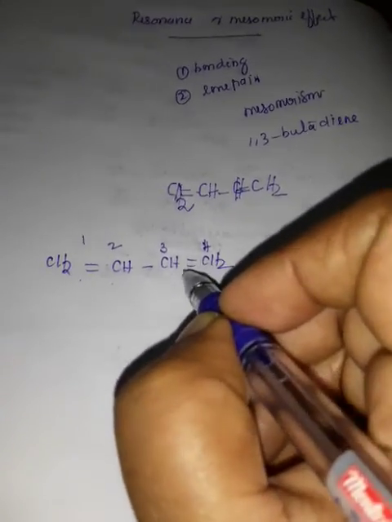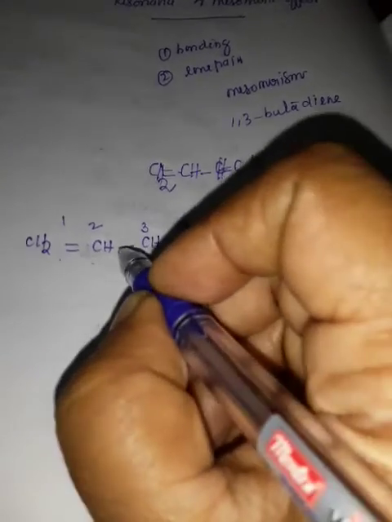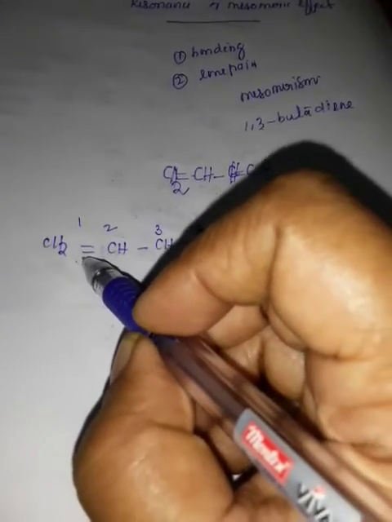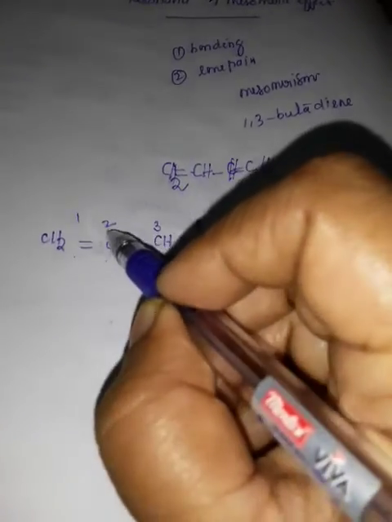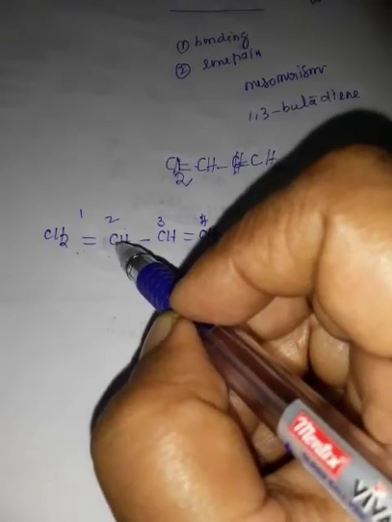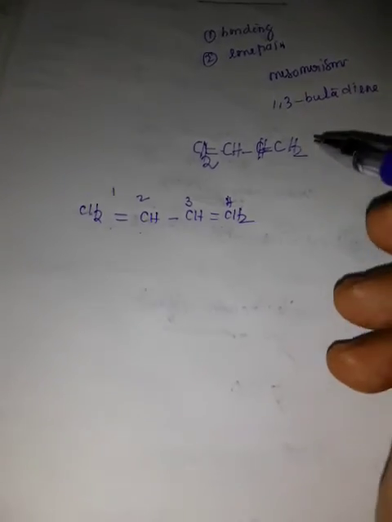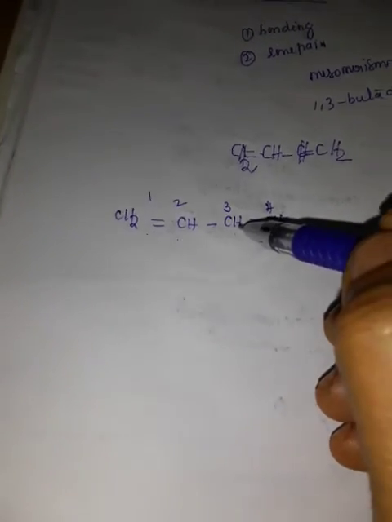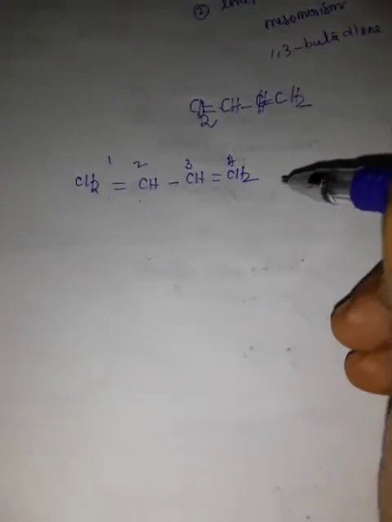Carbon 1 and 2 and carbon 3 and 4 have the same bond length, both being double bonds, but the bond between 2 and 3 should have a different length. But experimentally, the observed bond lengths are all the same. So this property cannot be explained by a simple structure. So delocalization of pi electrons takes place.